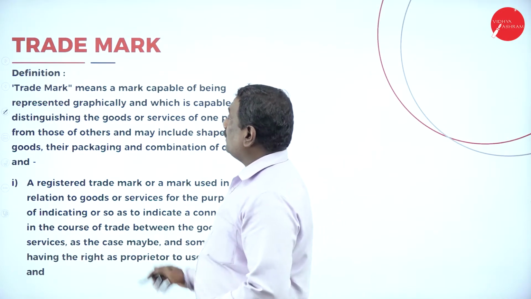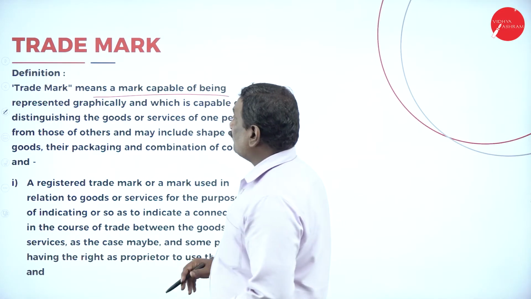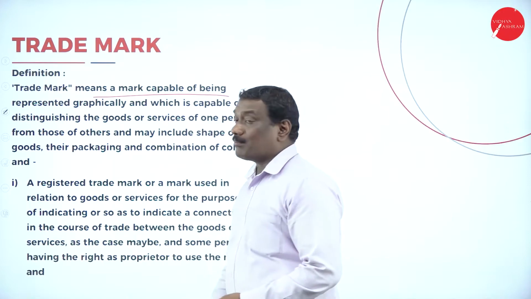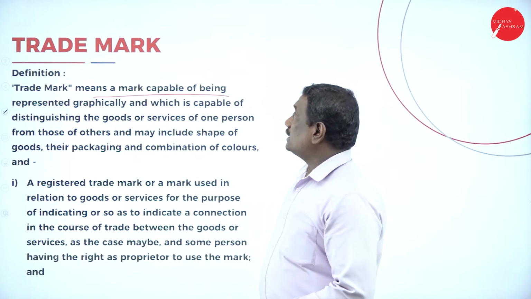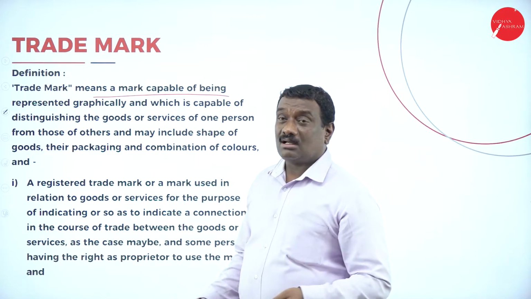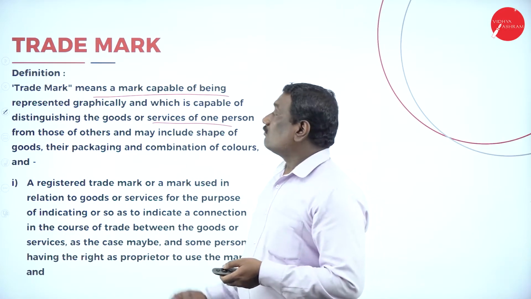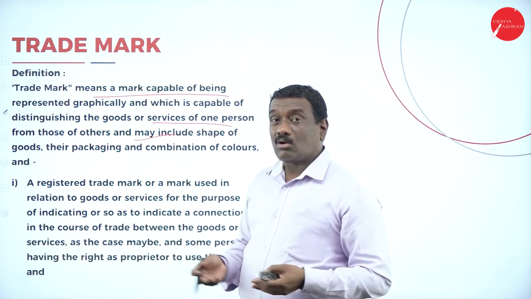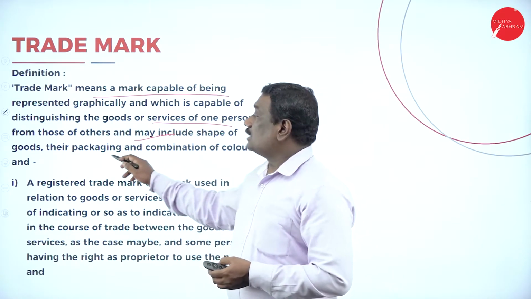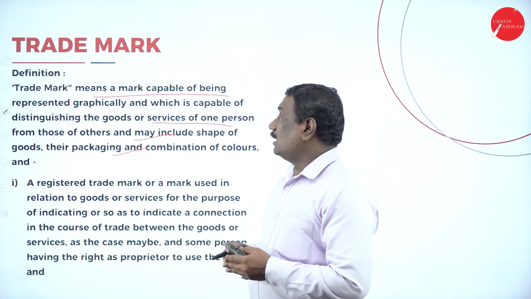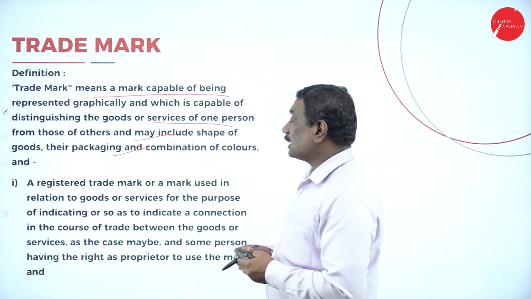Now the definition of trademark. The definition says it is a mark capable of being represented graphically, which is capable of distinguishing the goods or services of one person or manufacturer from those of others, that is, their rival competitors, and includes the shape of the goods, the packaging, or a combination of colors like this.